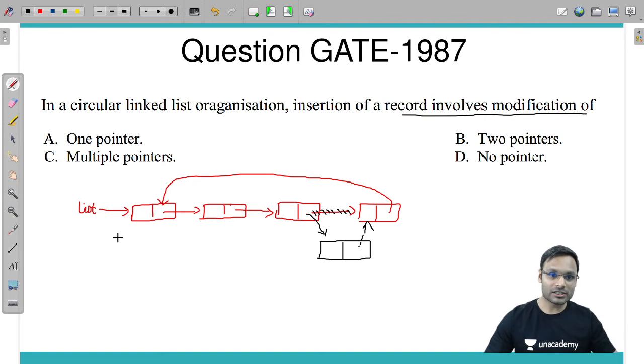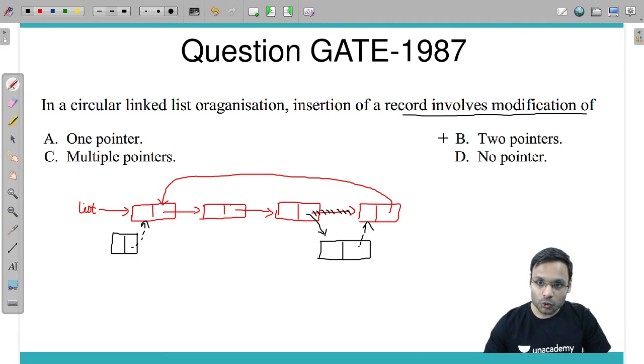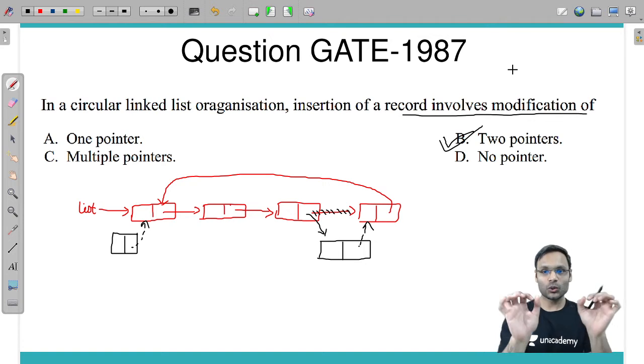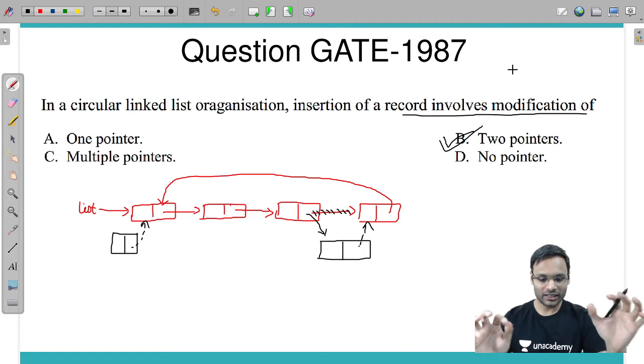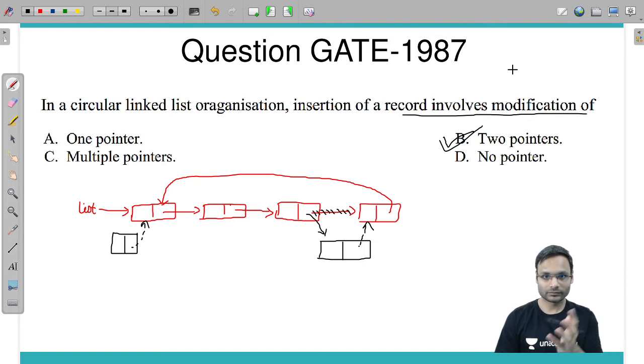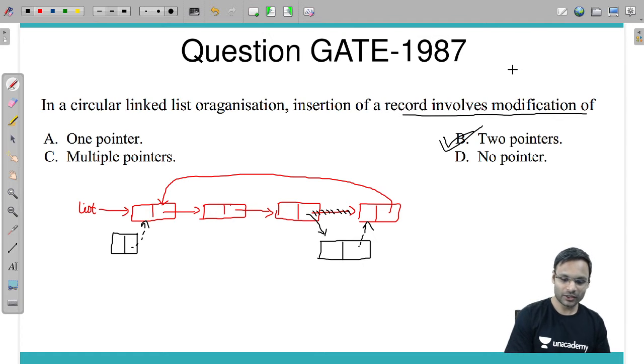If you are inserting an element here, then one is this one and one is the last one. So ultimately you need to modify 2 pointers so that you can insert a new node in the circular list. Fine.